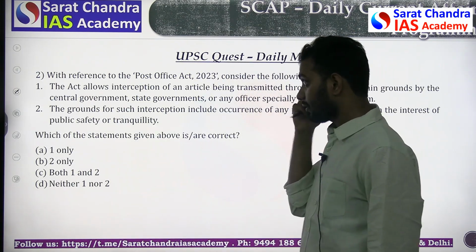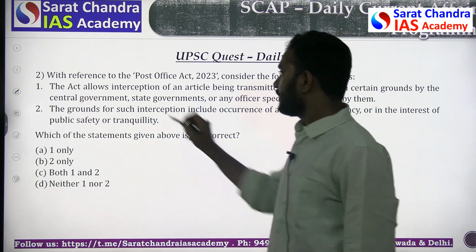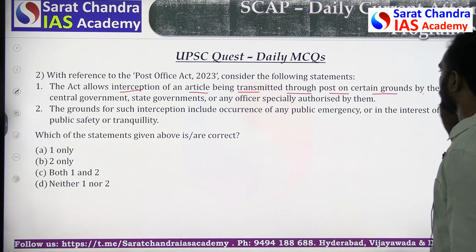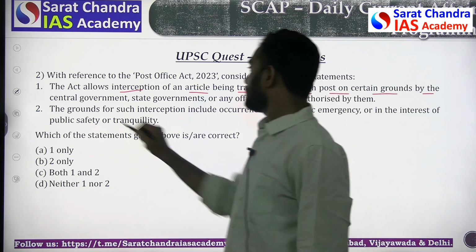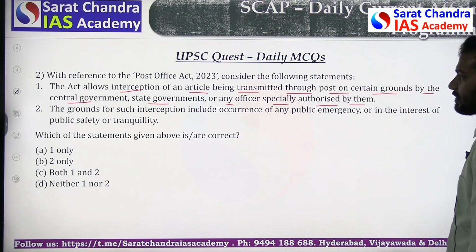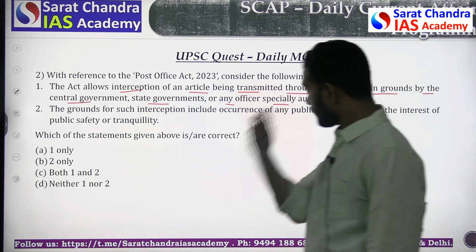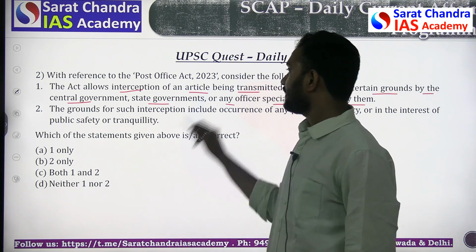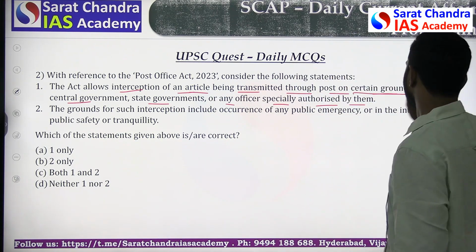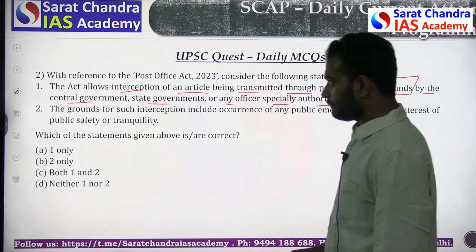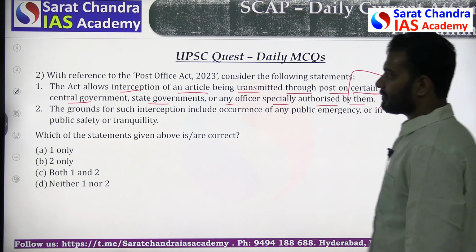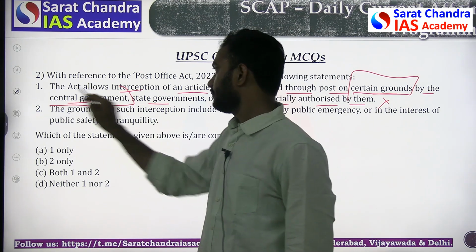The first option says the act allows interception of an article being transmitted through post on certain grounds by the central government, state government, or any other authority specially authorized by them. In this statement they are saying that this act allows interception on certain grounds by the central government, state government, or any officer. Again this is wrong because it is only done by the central government.